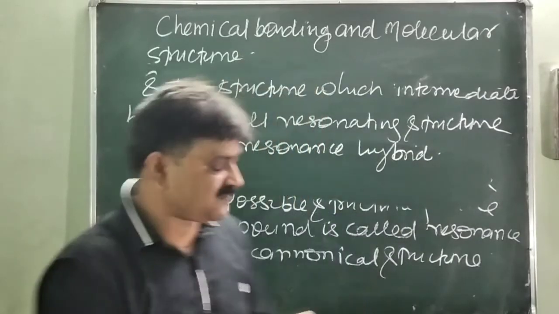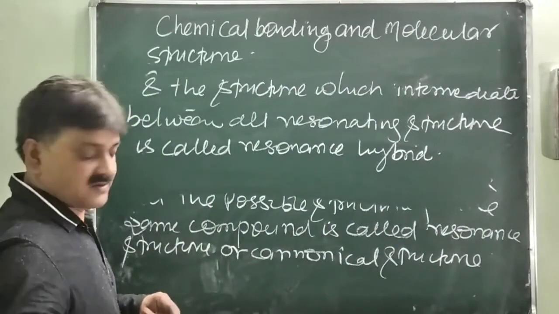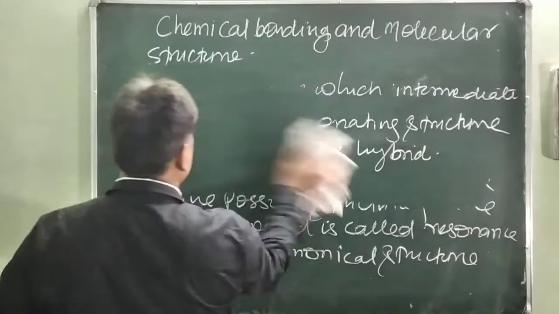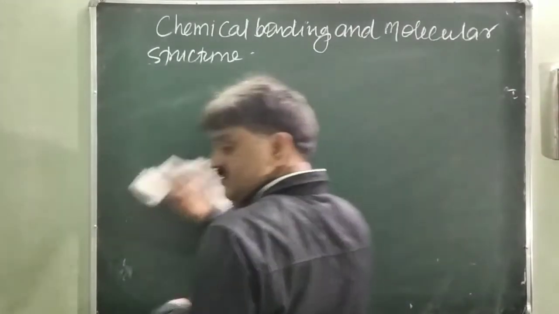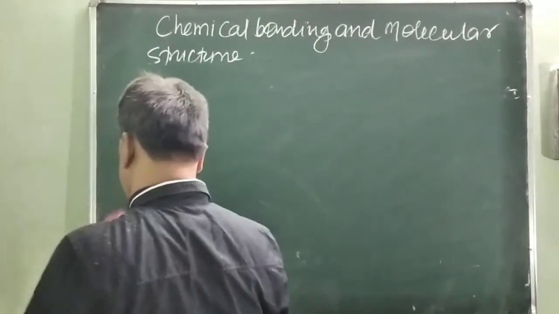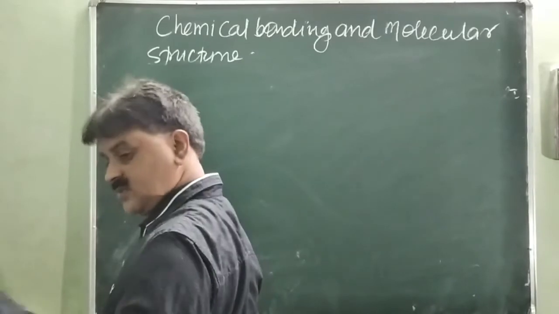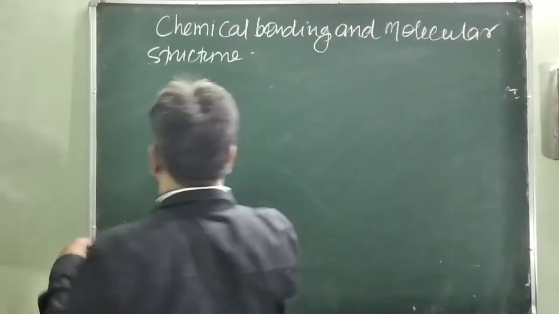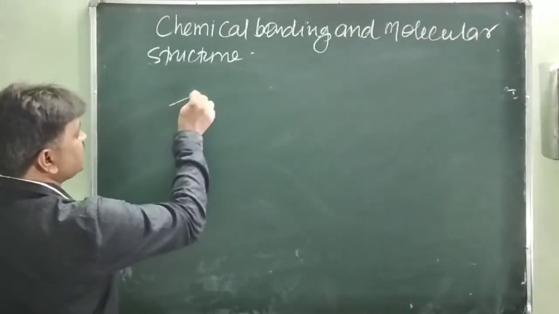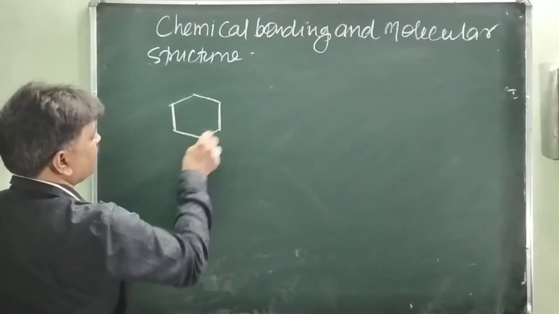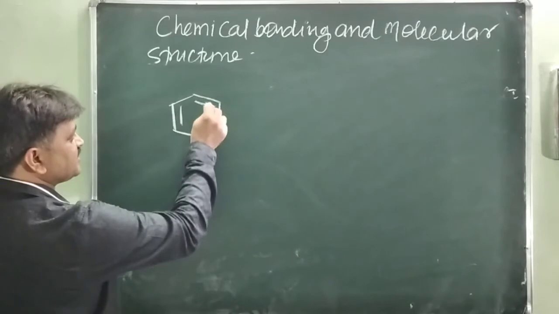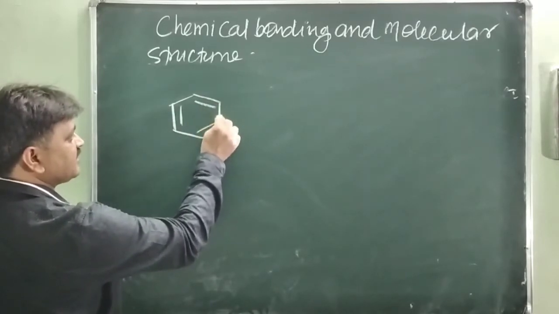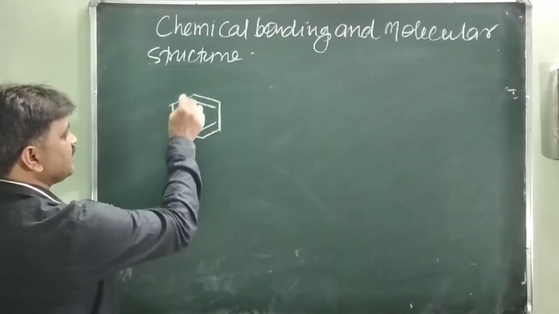Just like in the case of benzene. You will see benzene is represented in this manner. In the benzene structure, there is an alternation of double bond, single bond, double bond, single bond, double bond, single bond.